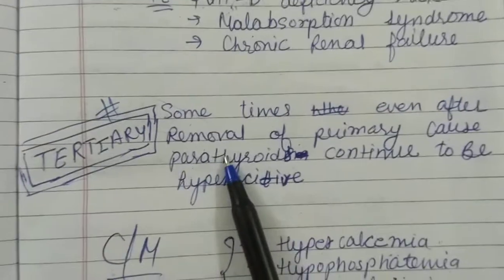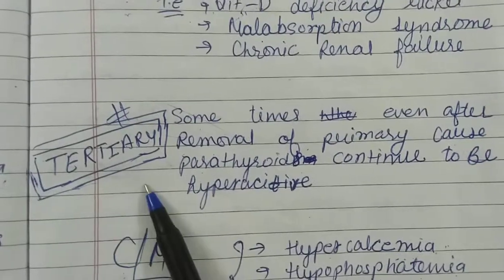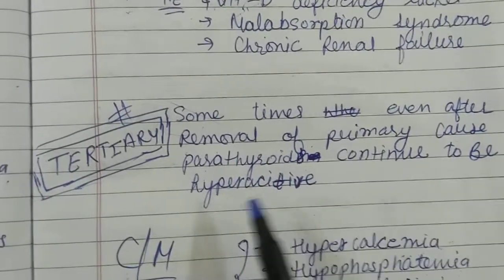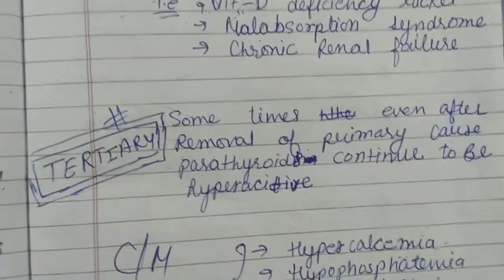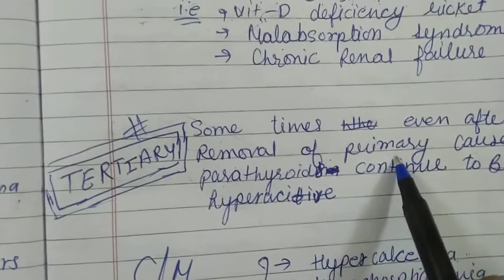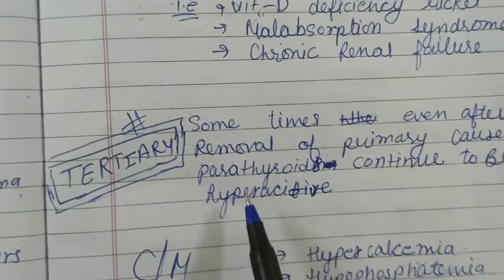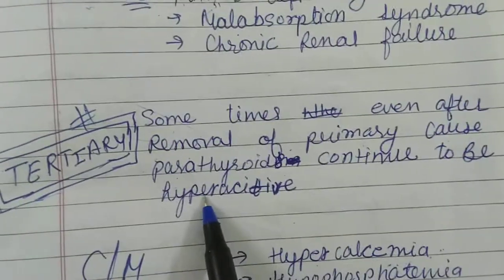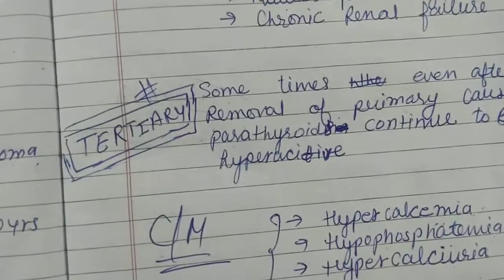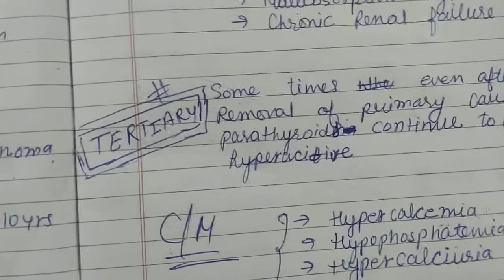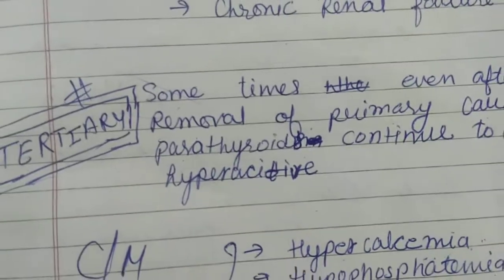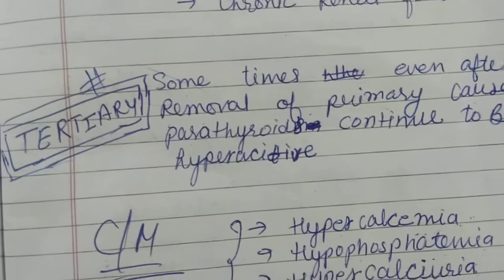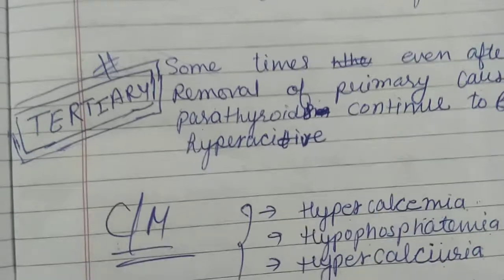In tertiary hyperparathyroidism, sometimes after the removal of the primary cause, the parathyroids remain hyperactive even after the removal of the primary cause. That kind of hyperparathyroidism is called tertiary kind. The cause of this is tertiary cause.